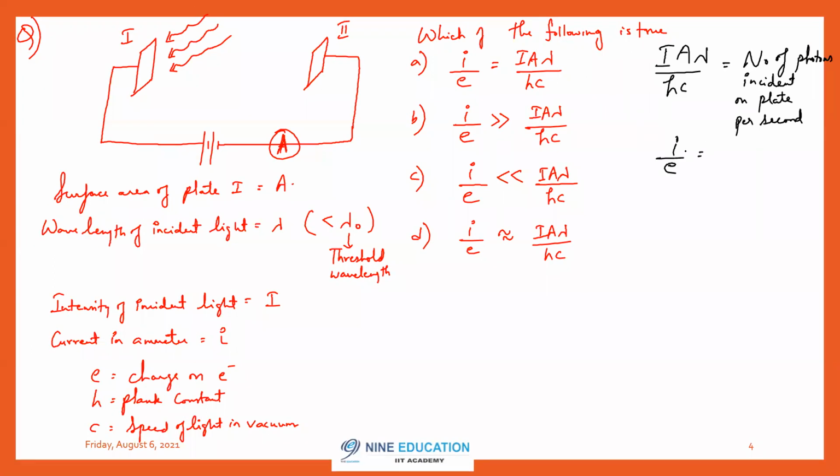This is charge flowing per unit time, that is current. Current divided by charge on each electron will give me number of electrons flowing per second. Right? Number of electrons flowing per second.